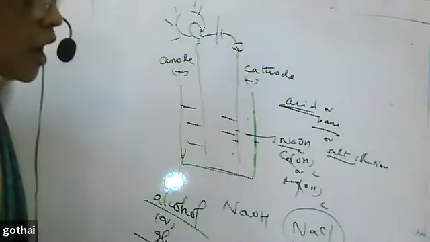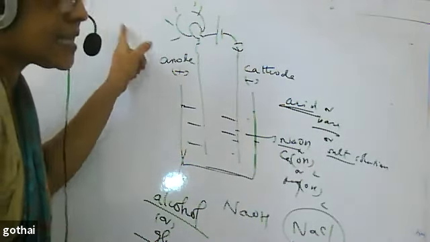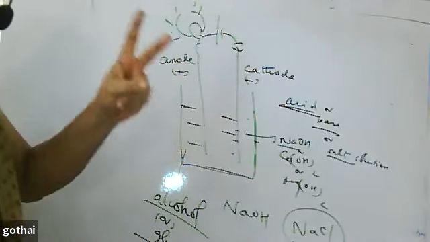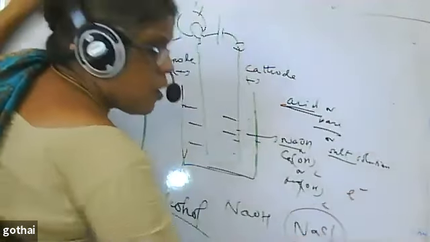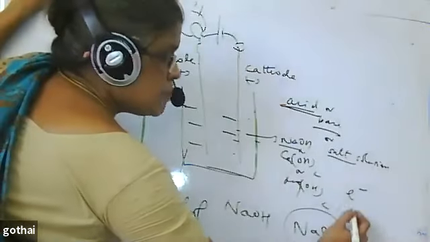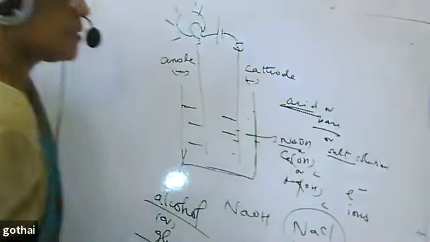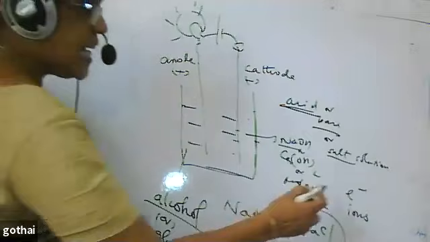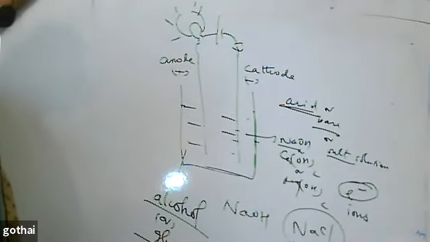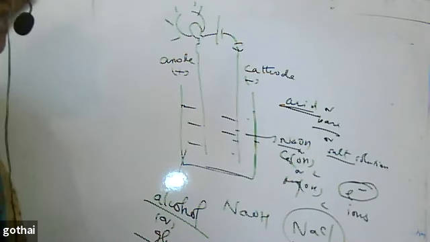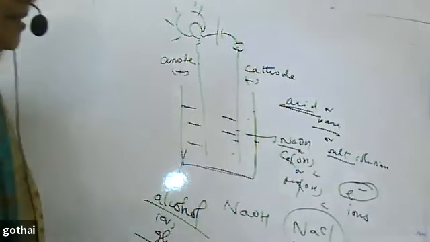The movement of ions conducts electricity. You have two types of electricity. One is movement of electrons, another is movement of ions. What you study in physics is electricity due to movement of electrons.